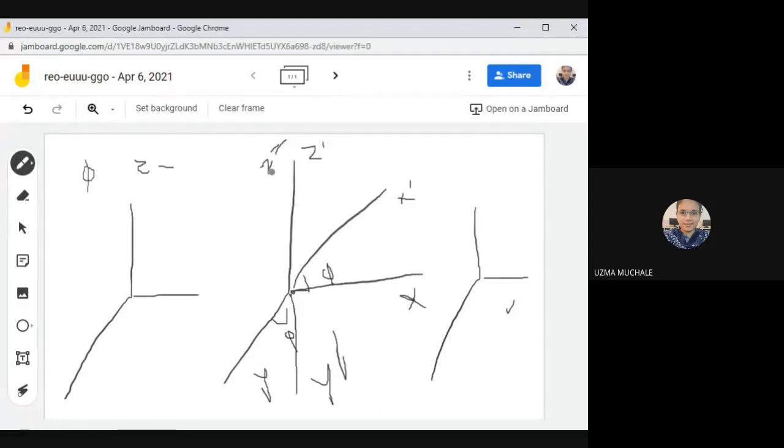Okay. So simply we have performed a rotation through an angle phi by fixing our z axis. Z is equal to z dash, we have to fix, and then perform the rotation.